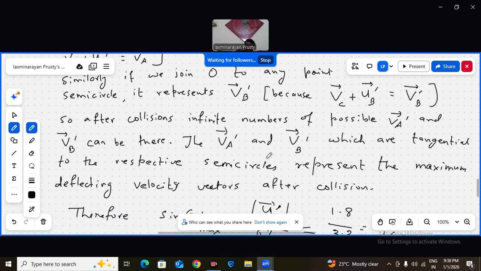So that's what I've written here in the words. VA bar, VA dash bar, VB dash bar, which are tangential to the respective semicircles, represent the maximum deflecting velocity vectors after collision. They are maximum deflecting velocity vectors. Okay.